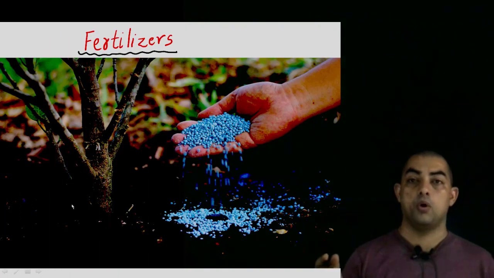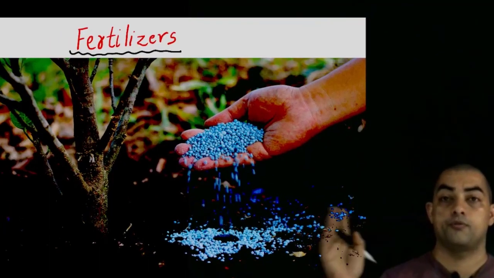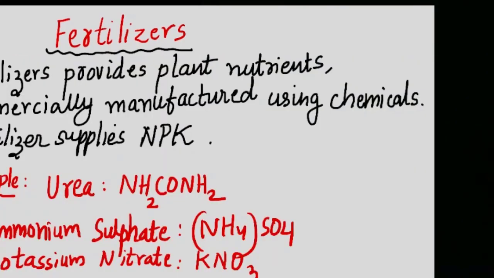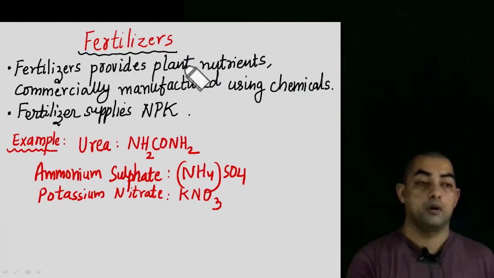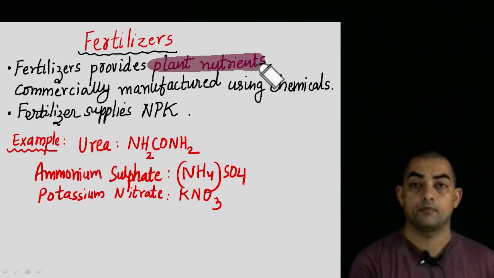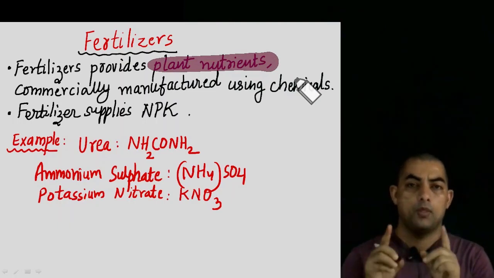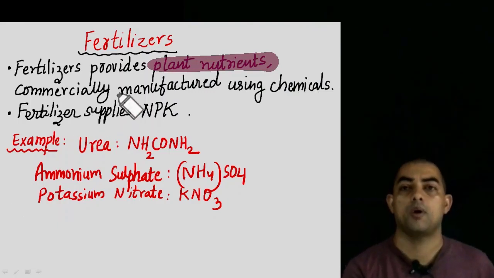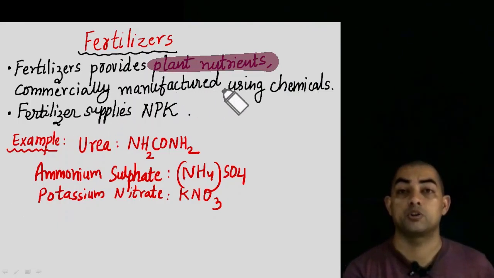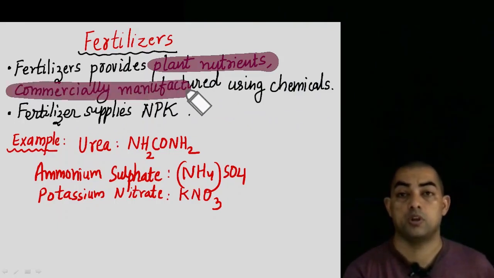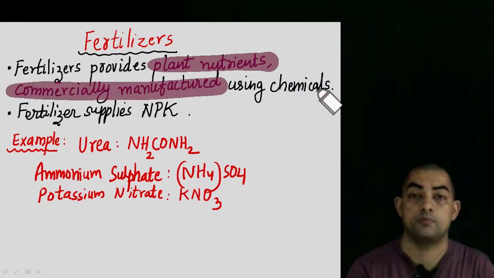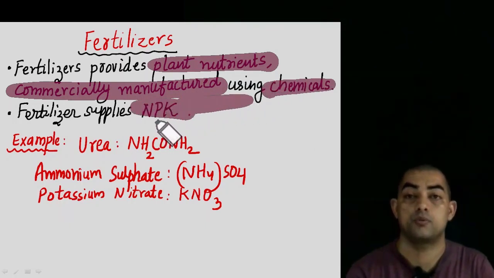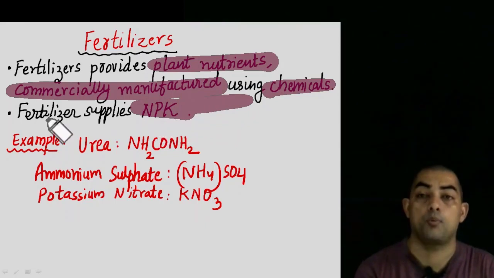Next, let us talk about fertilizers. Now, when we talk about fertilizers, we all know that they are good for the soil, but they are also harmful for the soil. So these fertilizers, they provide plant nutrients, because we know that manures are not very good in providing specific nutrients. They have got very less quantity of nutrients. So then we need to add fertilizer. Then commercially manufactured, they are manufactured commercially. So they are not made in our fields, but they are made in factories by using chemicals. There are fertilizers which are called as NPK fertilizers: nitrogen, phosphorus, potassium. So they supply three main important nutrients.